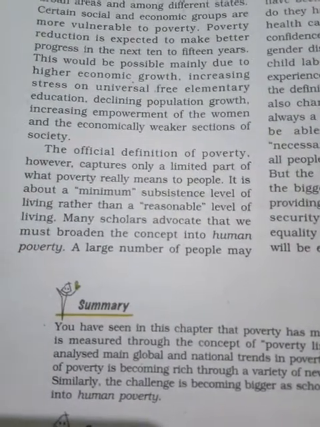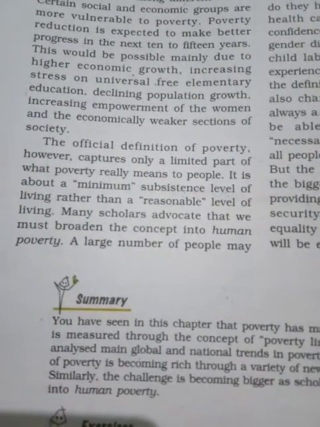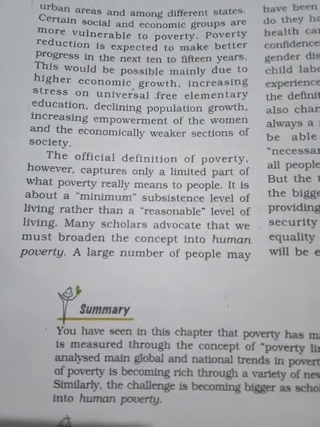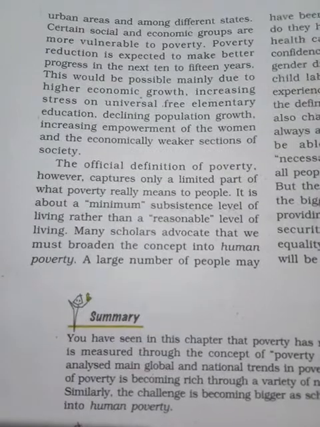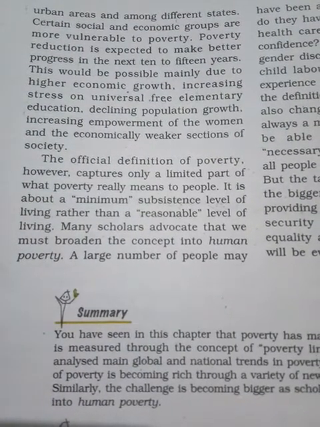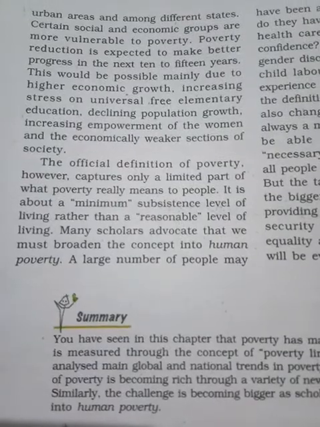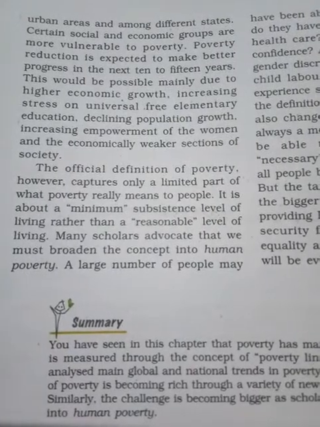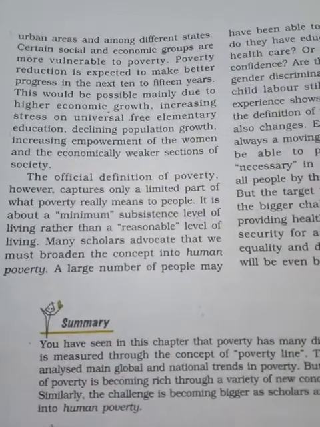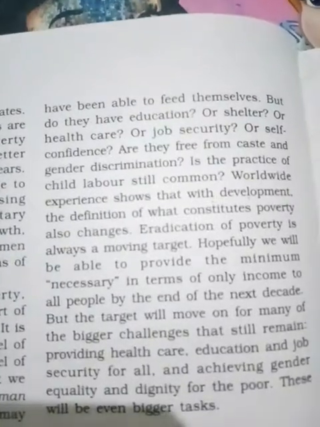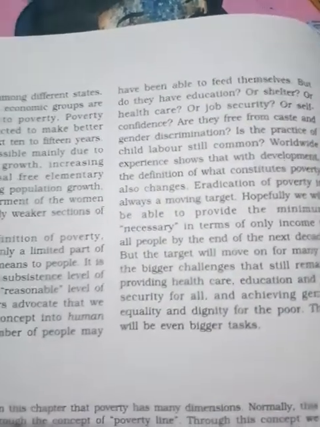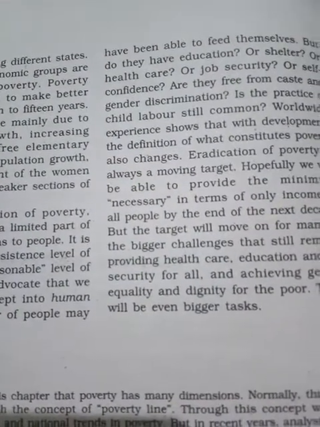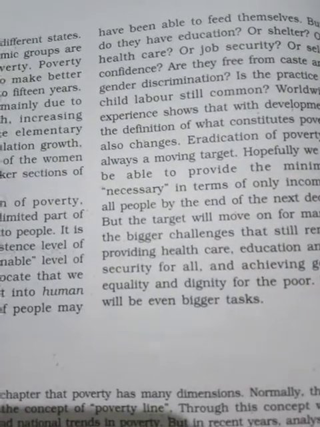Why? In cities the price of everything is very high, but in rural areas their wages are very low, and they cannot even afford it. It is about the minimum subsistence level rather than a reasonable level. Many scholars advocate that we must abandon the concept of poverty line. A large number of people may not have been able to feed themselves. The government sets up some minimum level, but even with that minimum level they are not able to feed themselves.